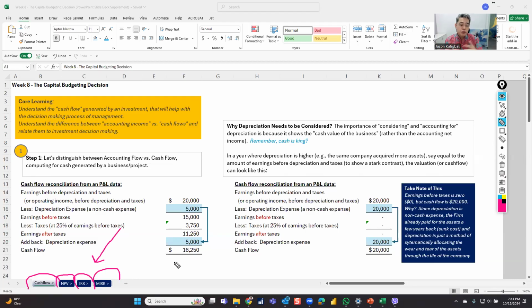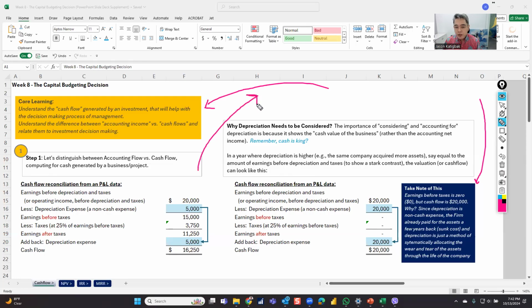Then after that one, we're going to show you the back on the theory side. Okay, so this might be a two video presentation for this week. I have also on the same tabs a take note in dark blue and a core learning. And later on, you will see also here definitions on the other tabs. I want to make sure that you can use that and your eyes are drawn to that one, right? And of course, we have the boxes. Okay, so let me click that.